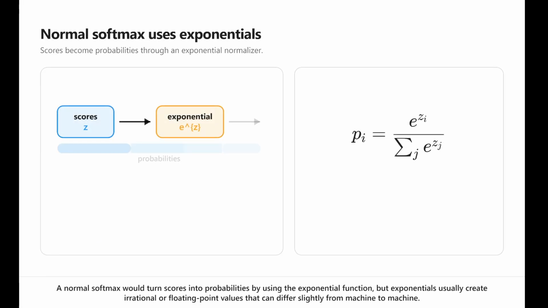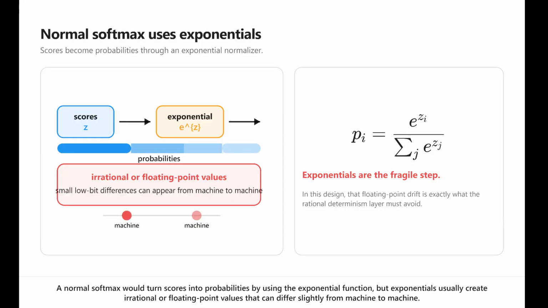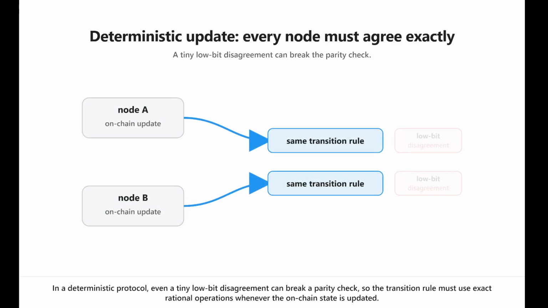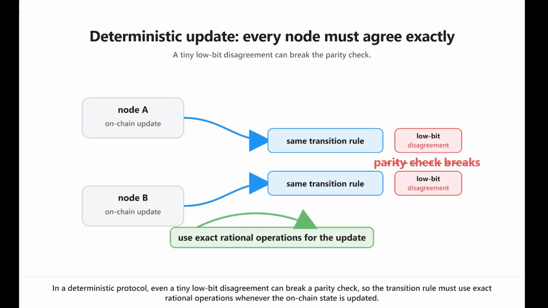A normal softmax would turn scores into probabilities by using the exponential function, but exponentials usually create irrational or floating point values that can differ slightly from machine to machine. In a deterministic protocol, even a tiny low-bit disagreement can break a parity check, so the transition rule must use exact rational operations whenever the on-chain state is updated.